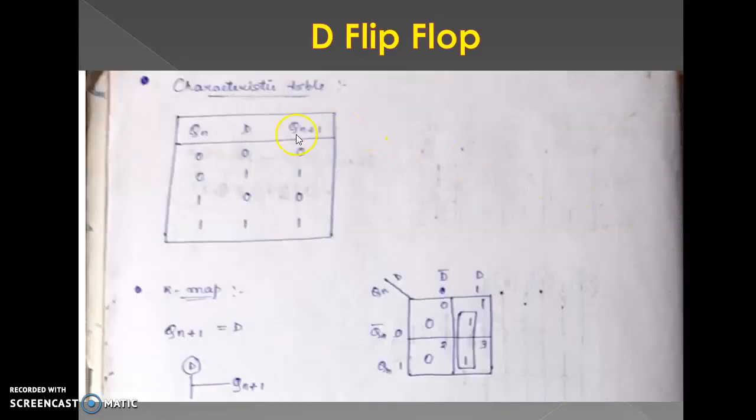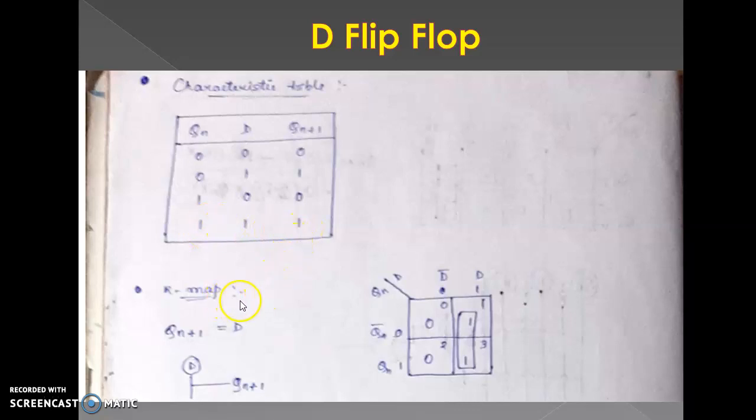Next is the characteristics table: Qn, D, Qn plus 1. This time Qn and D are the variables. There are 4 combinations: 0 0, 0 1, 1 0, 1 1. D value is 0, that's why Qn plus 1 value is also 0. D value is 1, that's why Qn plus 1 value is also 1. Similarly, 1 0 is 0, 1 1 is 1.